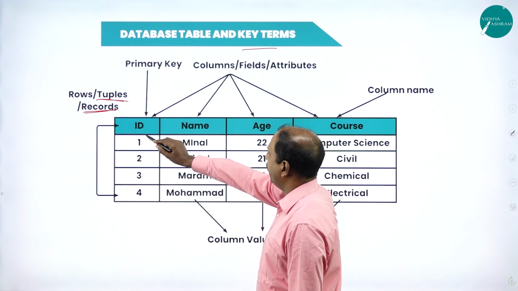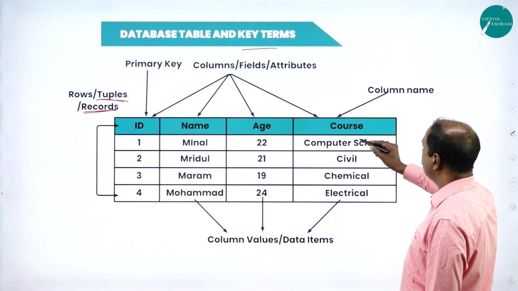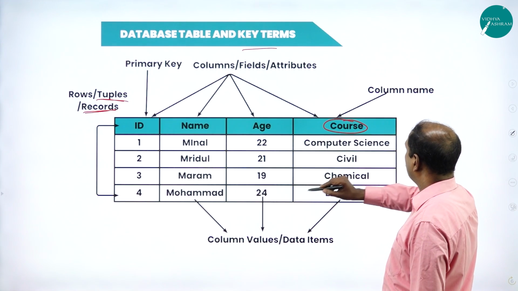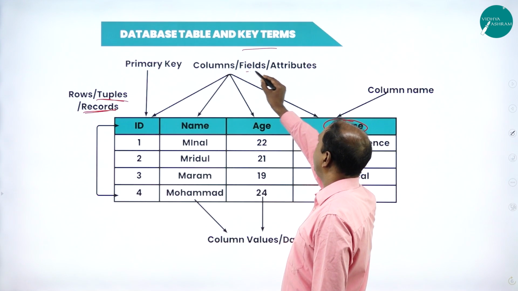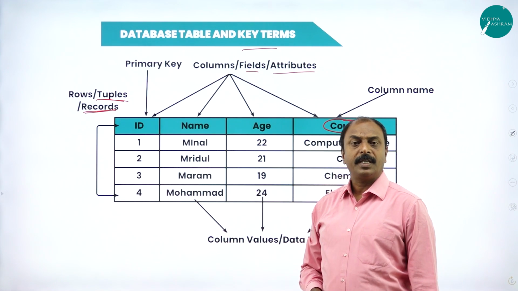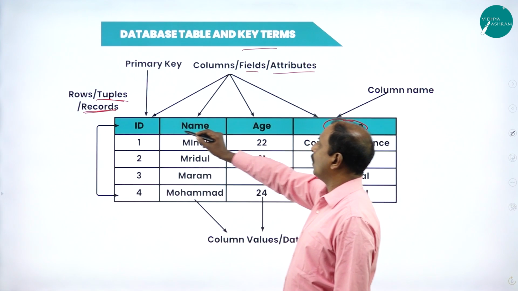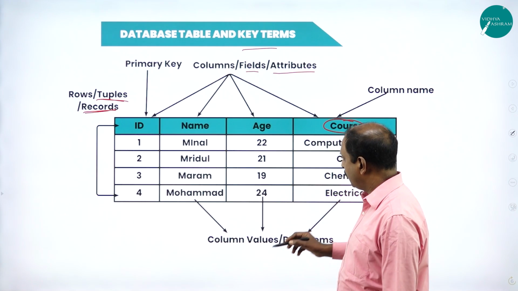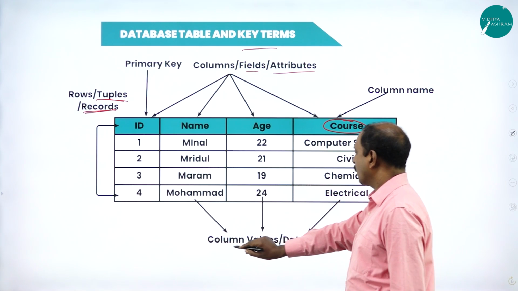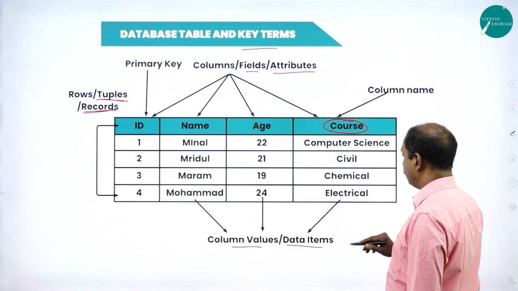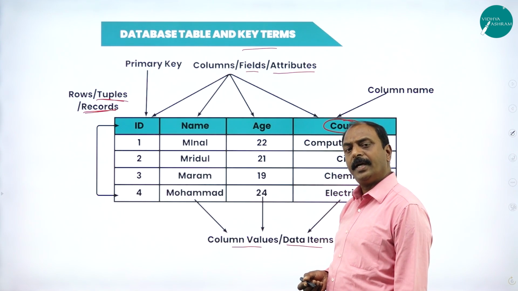Next, look at ID, name, age, and course. All these are different columns, and this is the name of the column: course, age, everything. All the columns are called fields or attributes, which refer to columns in a table. And the values inside each and every column are nothing but column values or data items. Data items are nothing but the values we have stored in a database.